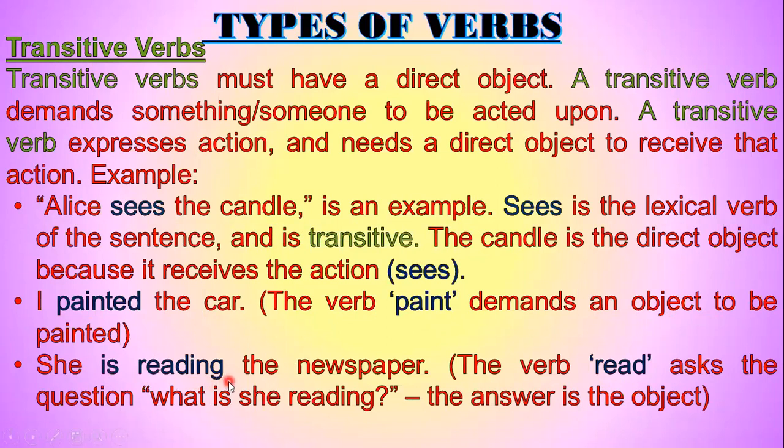She is reading the newspaper. Newspaper is an object and reading is a transitive verb. The verb read asks the question, what is she reading? The answer is the object. Transitive verbs are always followed by an object. That's why they are called transitive verbs.